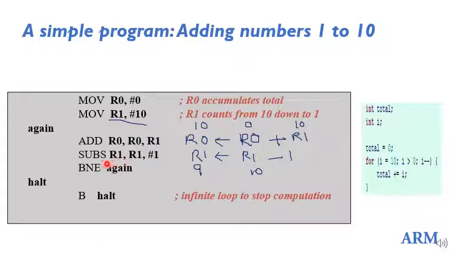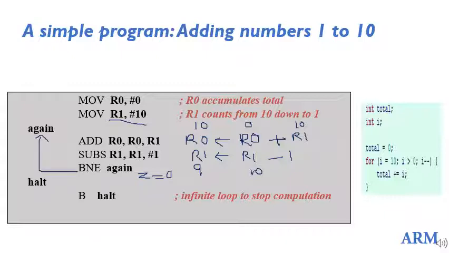Now the conditional branching instruction is BNE. If R1 is non-zero, then the Z flag will not be set, that is, it will be 0. The Z flag will be set only when R1 becomes equal to 0.